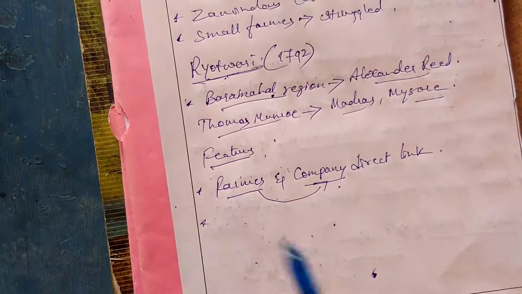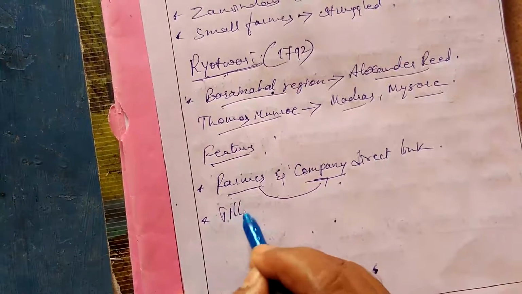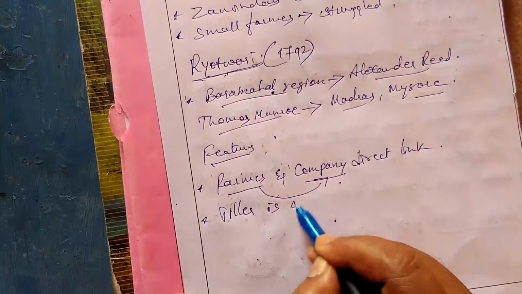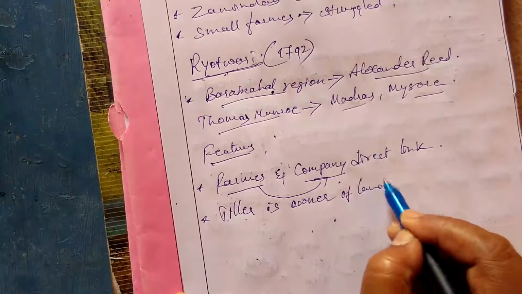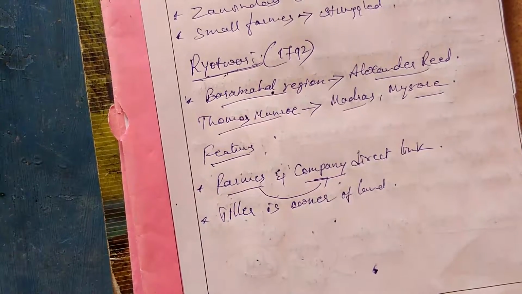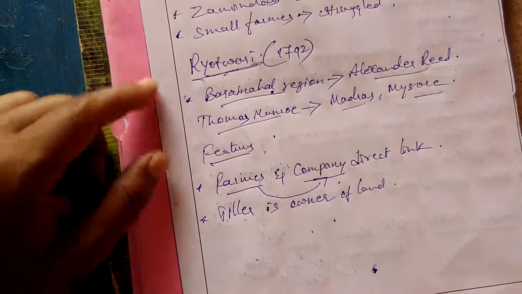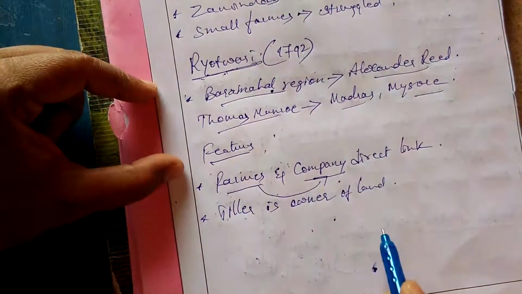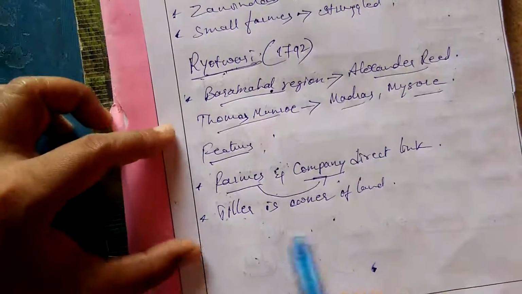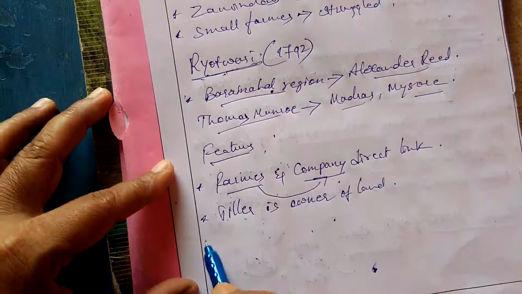And it says the tiller, that is the cultivator, became the owner of the land. Yes, remember in Zamindari, what we see is the zamindars were the owners of the land, but in this we are seeing it's not the zamindar, but the cultivator, that is the tiller himself, who is the owner of the land.